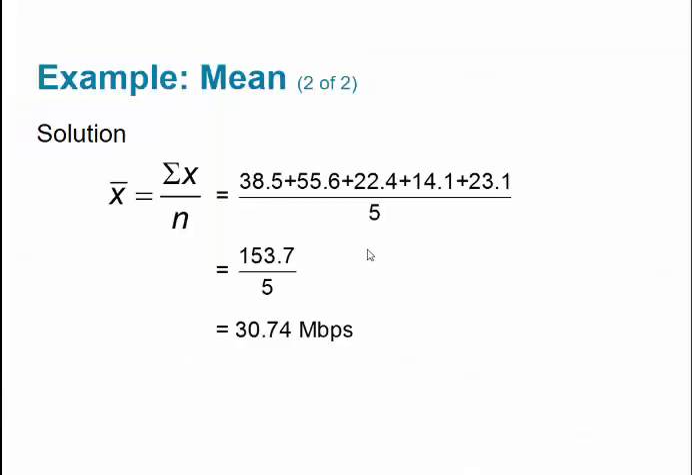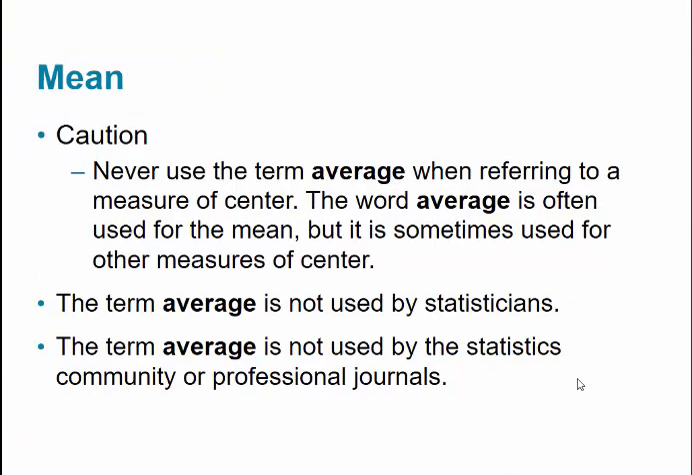Let me go back here. So some things about the mean. We never use the term average. I kind of spoke about that a little bit. The word average is often used for the mean, but is sometimes used for other measures of center. The term average is not used by statisticians, and it is not used by statistics community professional journals. So if you read a journal article, they'll say the mean.